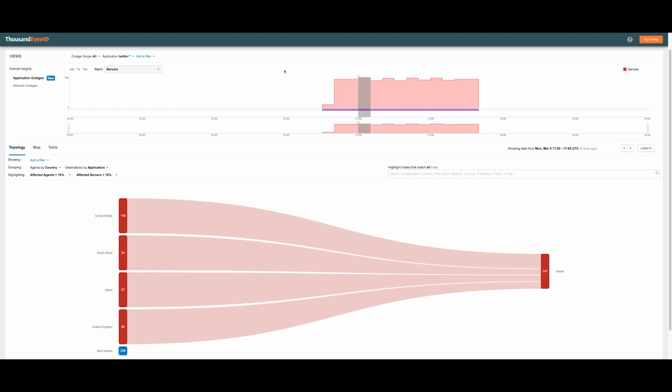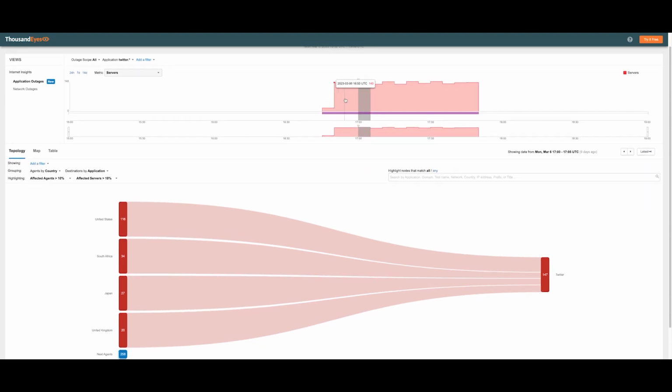So what we are seeing here is the application outages from our Internet Insights, and as you can see here, the Twitter outage was clearly captured on this view. On the timeline, we can see that starting 16:45 UTC on the 6th of March, the outage got recorded, and it lasted, as visible here, until 17:50 UTC. Looking at the different metrics, we can quite clearly see that approximately 100 servers, or somewhere around that number, were affected during this outage.